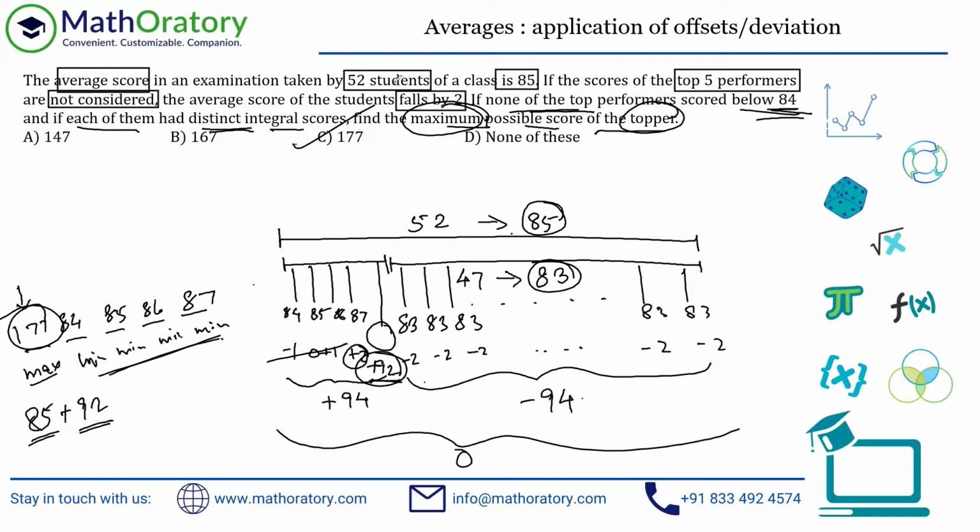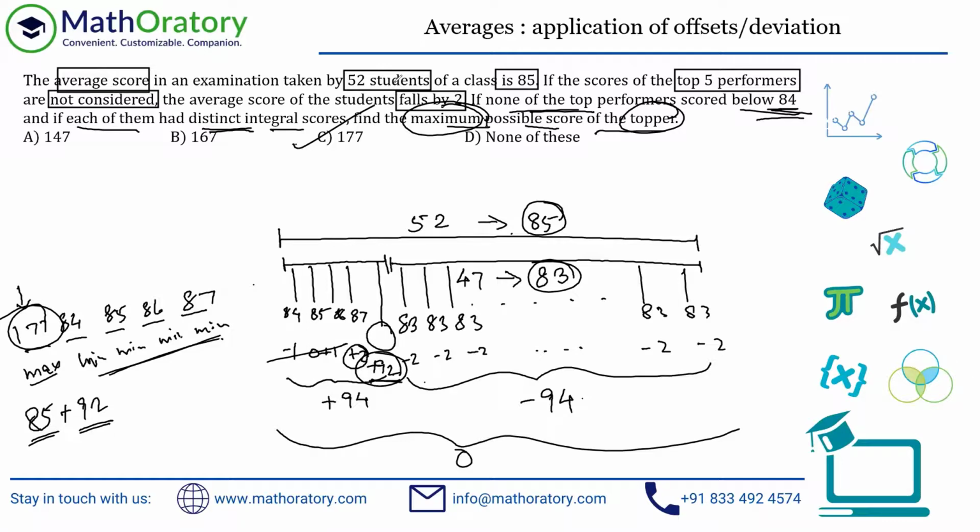You can do this with the total and that will give you the answer, but it will be more calculative than this. Whenever you're dealing with deviations, you're dealing with smaller numbers to calculate with. When you're dealing with totals, it's bigger numbers to calculate with. But if this was a little tricky to understand, what you could have alternatively done is figured out the total 52 into 85 and 47 into 83, taken the difference, and that leaves the total of the 5 other people. And then you allocate 84, 85, 86, 87 for the other 4. That idea has to be understood. And then subtract it from the total of the 5 people to get the same answer, 177. But you can check it out yourself. That will be a longer process, longer in terms of calculation.